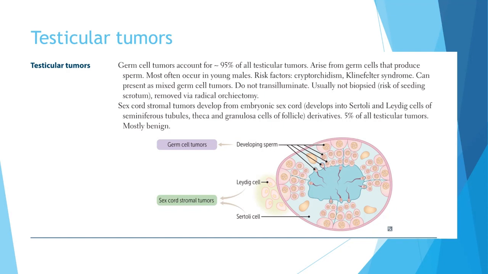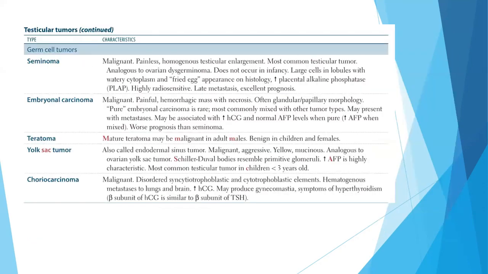The sex cord stromal tumors develop from the embryonic sex cord, for example, the Sertoli and Leydig cells of the seminiferous tubules, and theca and granulosa cells of the follicle, and they are mostly benign.